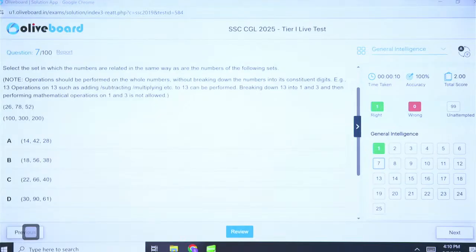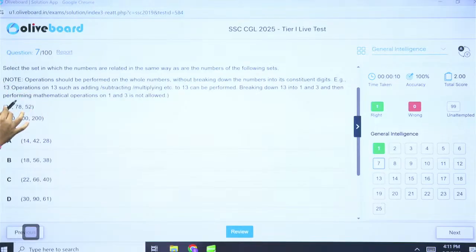Good. Very good, Santosh. Try this one now. Is it what I think it is?